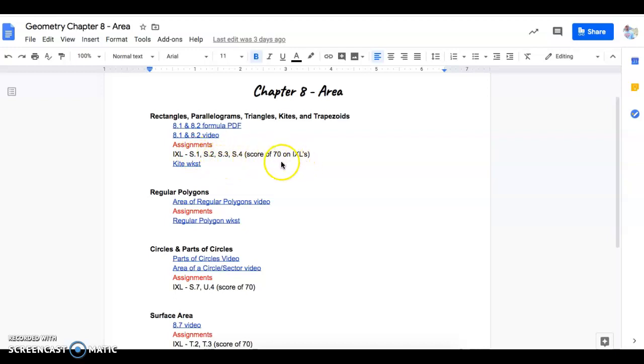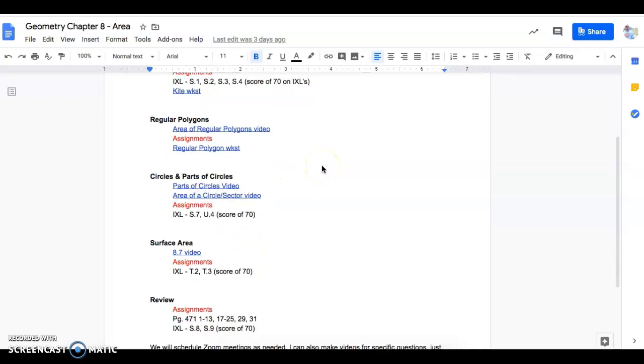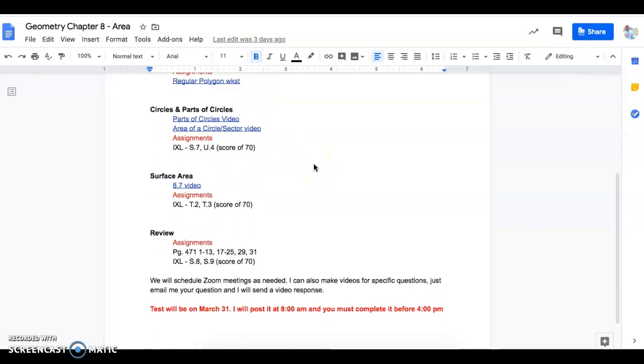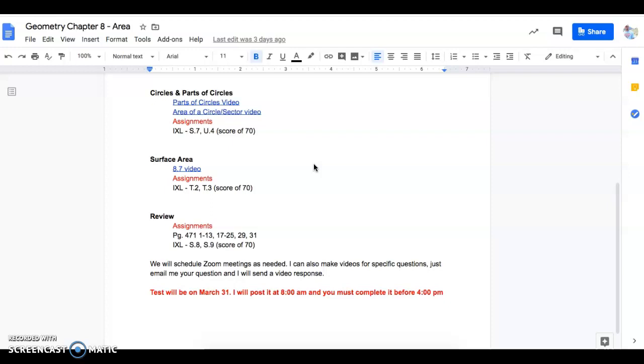IXLs, we're going to 70 for our score. And here's a download of a worksheet. So if you click on these links, it'll take you to this stuff. And that's the format for the rest of it. Here's a video that goes over regular polygons, and then here's a worksheet that goes along with it. So all of our resources and the assignments are all in one location.